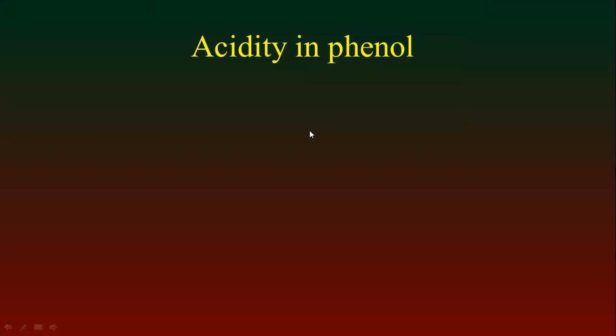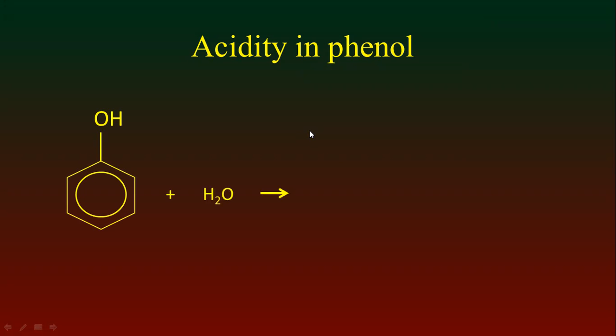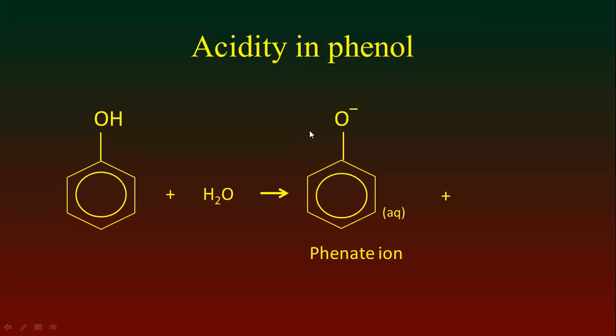Now we have to discuss the acidity in phenol. Phenol shows acidic properties. Here is the structure of phenol. When phenol is dissolved in water, or phenol is added with water, then phenol gives phenate ion and proton ion in aqueous solution and shows the acidic properties.